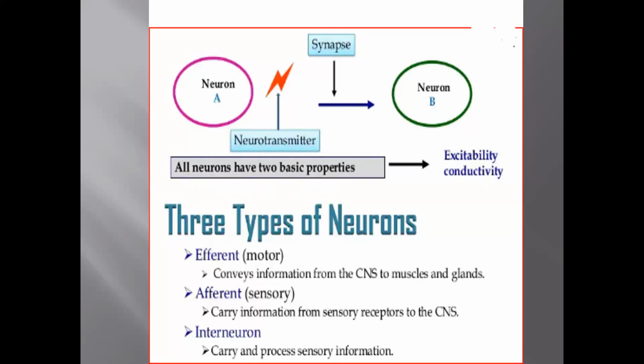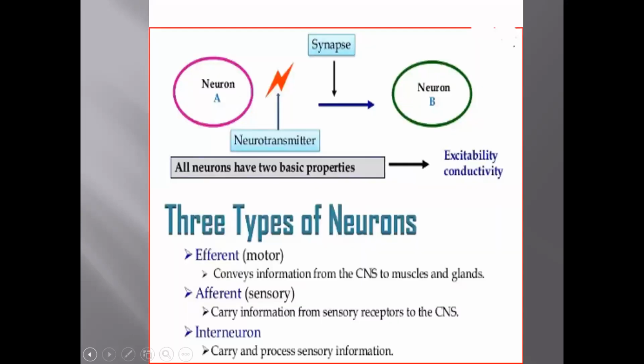There are three types of neurons. Efferent neurons, that is motor neurons, convey information from the CNS to muscles and glands, that is from the central nervous system to muscles and glands.